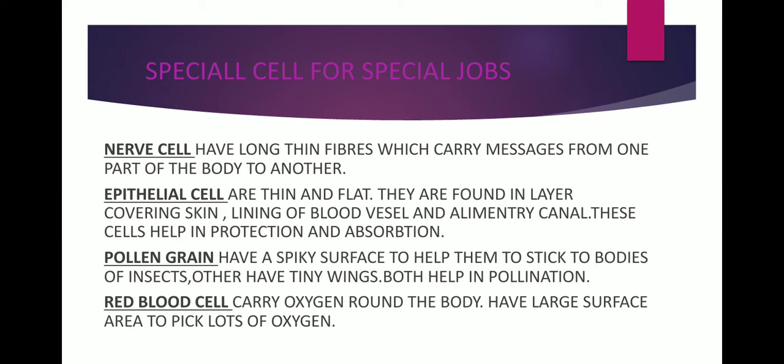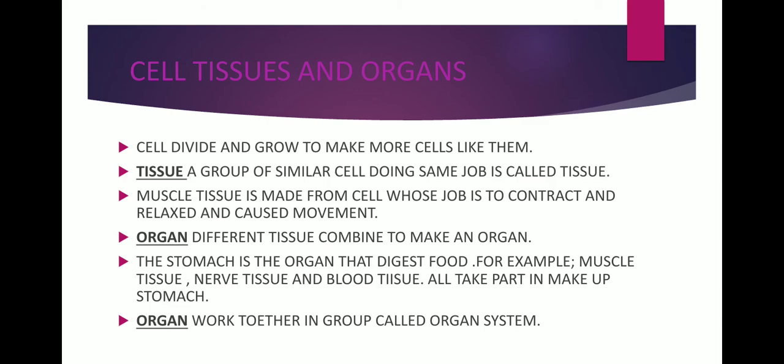Red blood cell. Red blood cells carry oxygen around the body. Their large surface area is just to get a lot of oxygen. So the large surface area of the red blood cell is to get a large amount of oxygen. Cells divide and grow to make more cells like them.